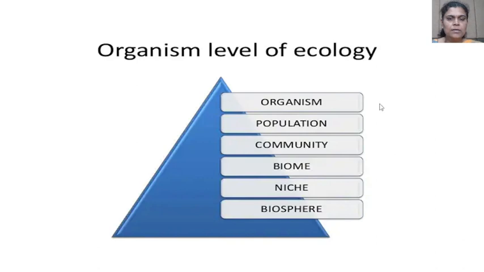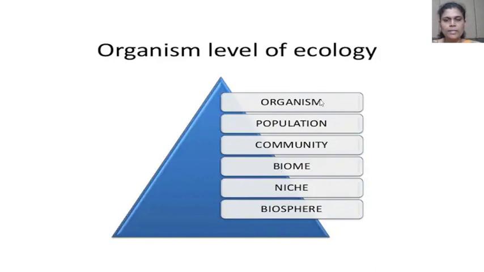This is the diagrammatic representation of these levels of organization of ecology. Here, look at the picture: there are a number of concepts aligned in a typical diagrammatic representation.